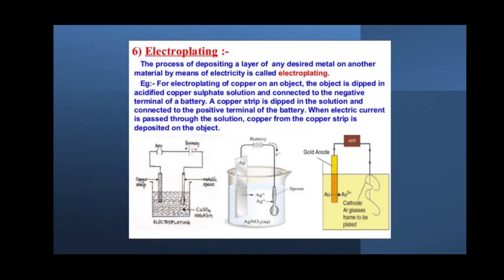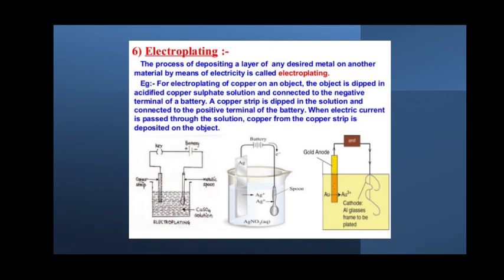So first we have to take a voltameter, that is nothing but that trough. Inside this, whatever desired metal you want to deposit on any other metal. For example, if you want a copper coating, you take copper sulfate solution. If you want to give a silver coating, you take silver chloride solution. That solution is taken in a beaker. Inside that you fix two electrodes, which are also copper. If you are using copper, copper only should be used. One electrode is a pure copper rod, another electrode is an impure copper rod.